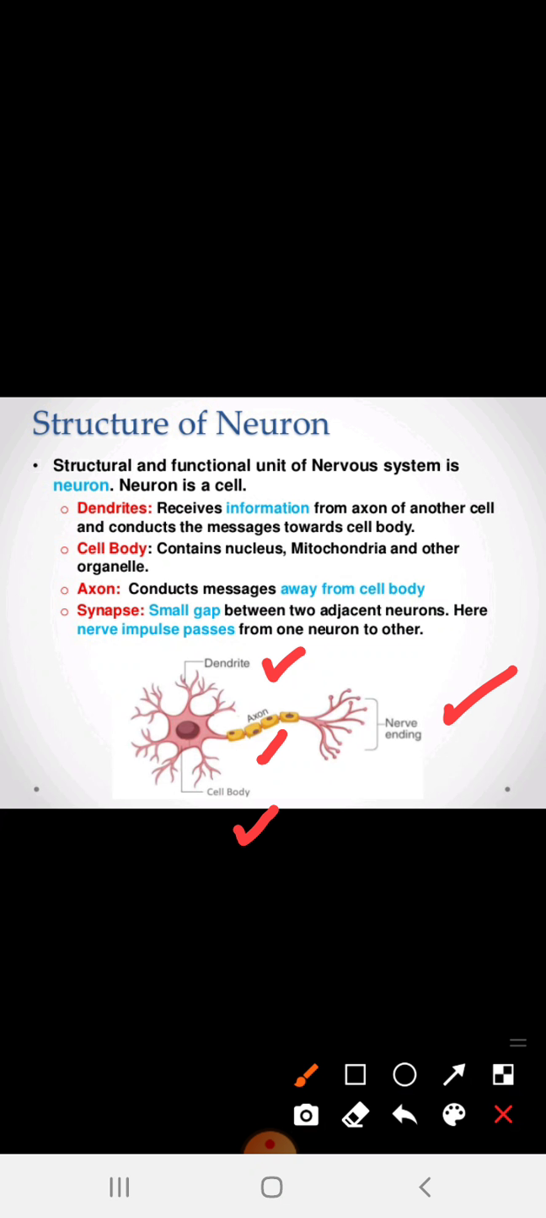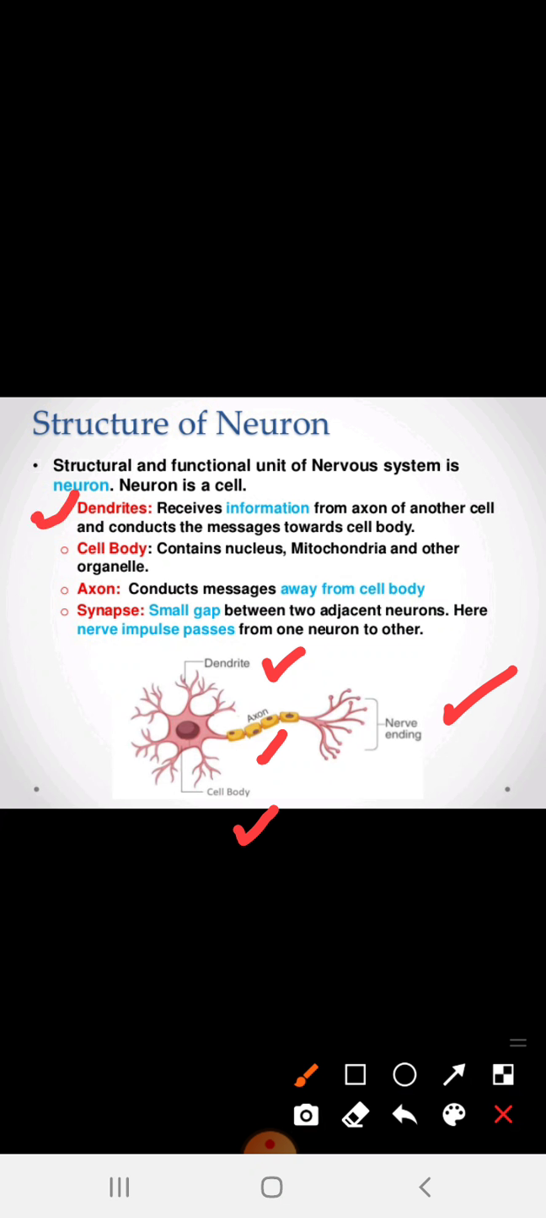For 2 marks, if they ask the question, draw the structure of a neuron, you have to draw a neat structure with these labeled names. The structural and functional unit of the nervous system is the neuron, and the neuron is a cell. A 1 mark question can be asked: what is the structural and functional unit of the nervous system, or what is a neuron. A neuron is nothing but the structural and functional unit of the nervous system, and it is a cell. Now let's talk about the functions of these parts.